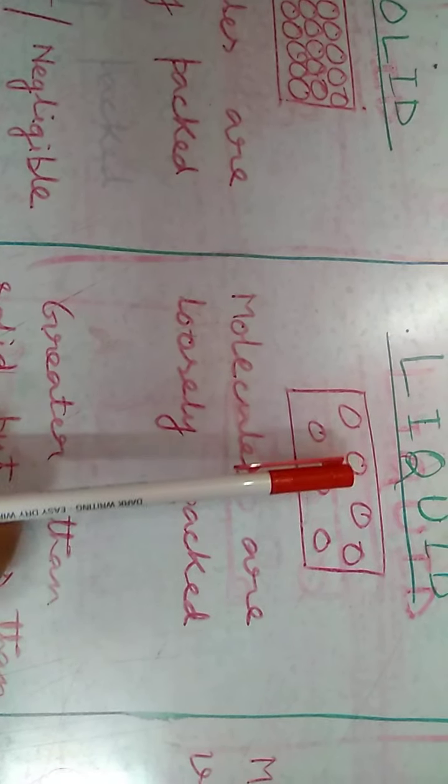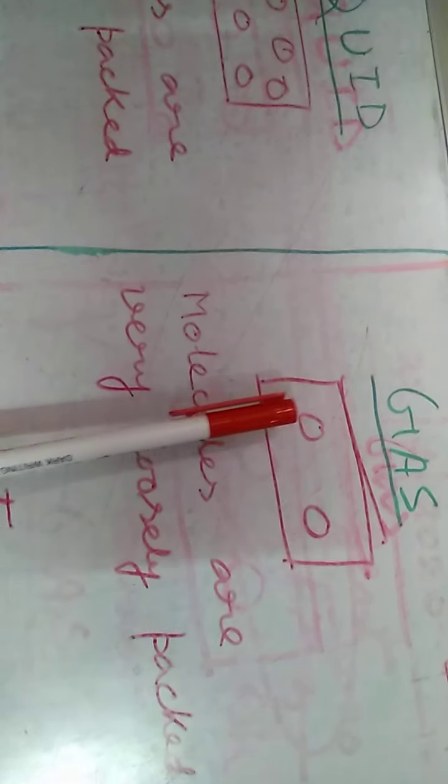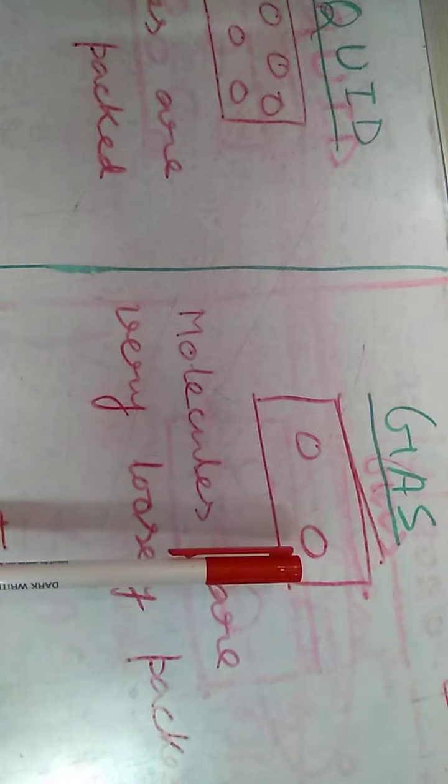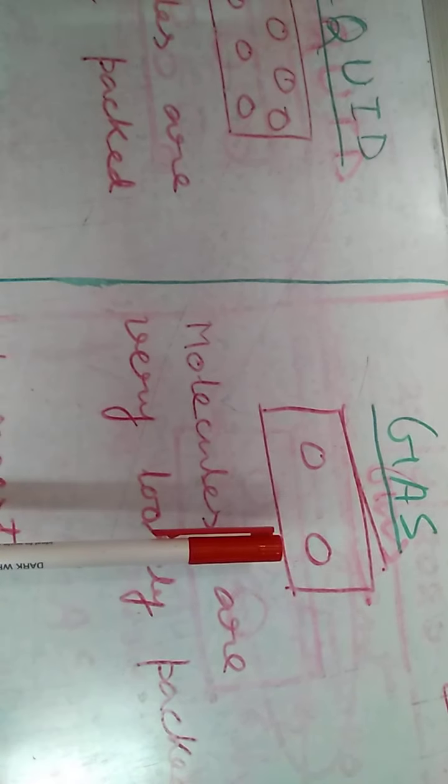That is, there are gaps or space among the molecules of liquid. In case of gas, molecules are very loosely packed. That means the molecules are far away from each other. All of you are requested to note down all these things in your fair notebook.